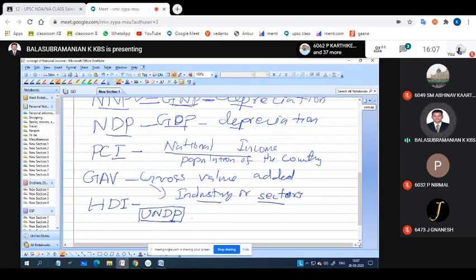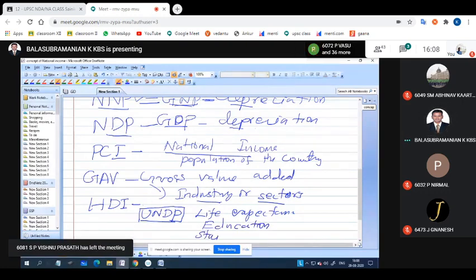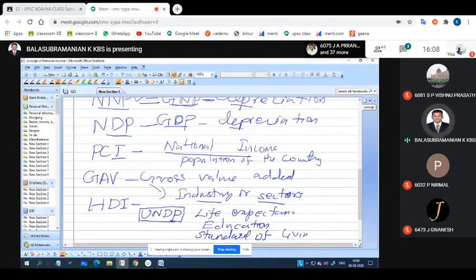What are the criteria they use? First, life expectancy. Second is educational level. Third is standard of living index.